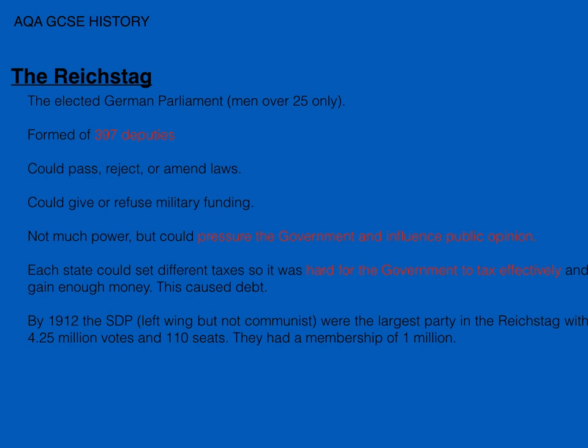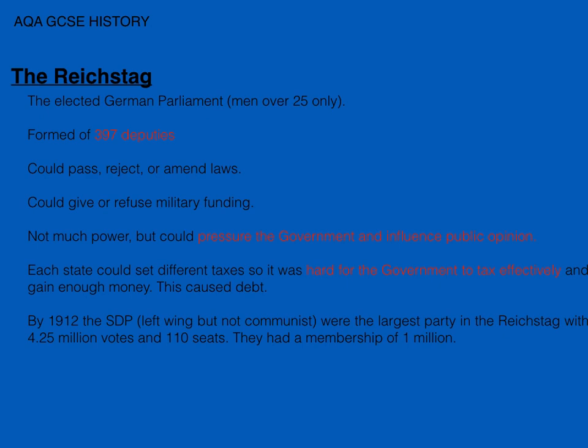So a major problem here was economic as well as political. Each state could control the taxes that they wanted to pay. So the Kaiser couldn't have a set tax for the whole country. Each state paid a different level of tax. So it was hard for the government to get enough money, and this also caused quite a bit of debt. So this led to growing political problems. Economic and political problems were definitely related, and that's something that you need to remember.